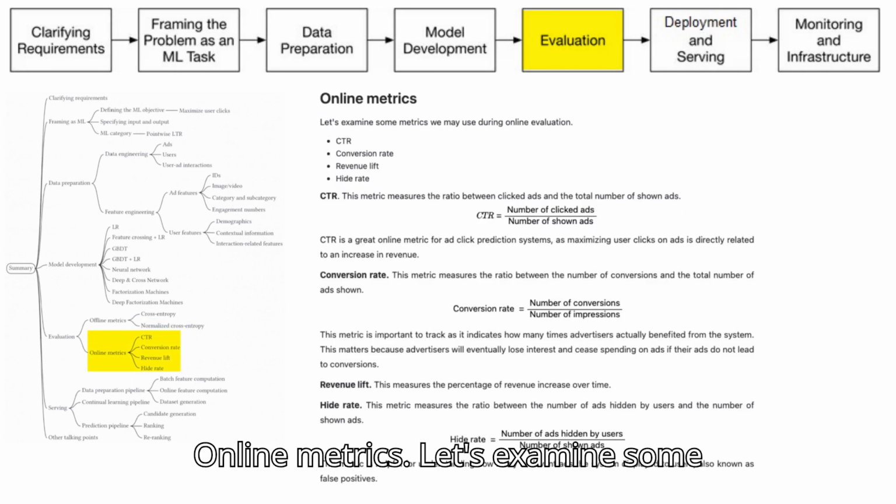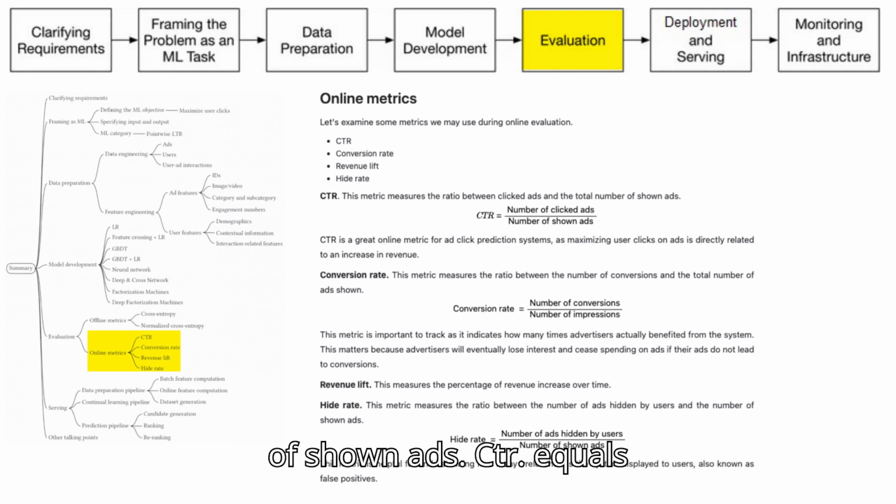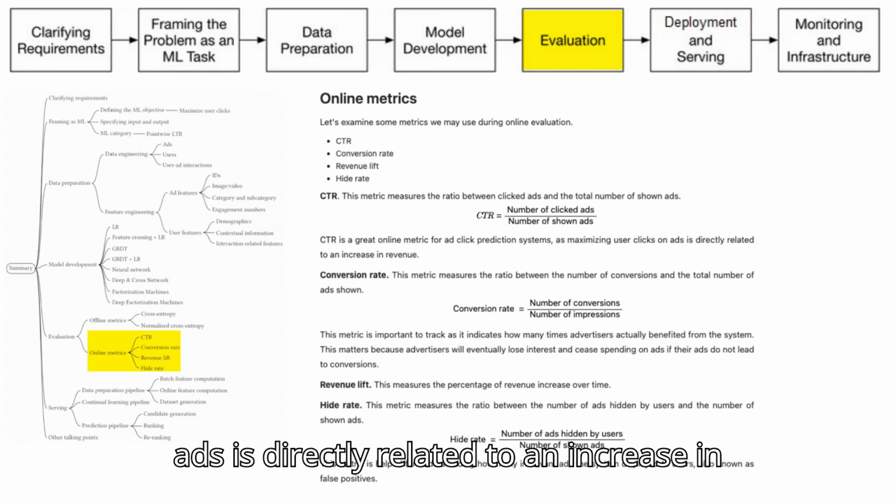Online metrics. Let's examine some metrics we may use during online evaluation. CTR. Conversion rate. Revenue lift. Hide rate. CTR. This metric measures the ratio between clicked ads and the total number of shown ads. CTR equals number of clicked ads / number of shown ads. CTR is a great online metric for ad click prediction systems, as maximizing user clicks on ads is directly related to an increase in revenue.